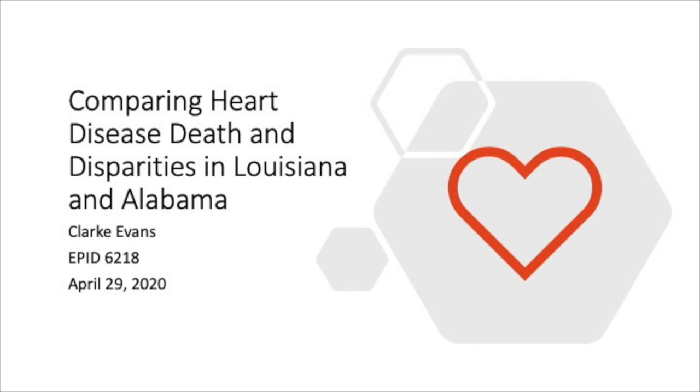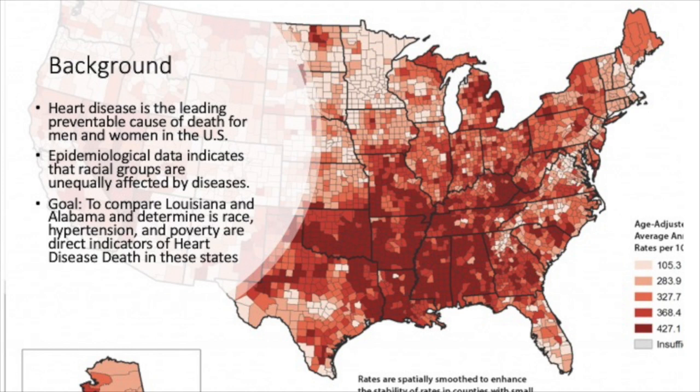A little background information. Heart disease is the leading cause of preventable death in the United States for men and women. In particular, it is the number one cause of death for African American men and women in the United States. Epidemiological data indicates that racial groups are unequally affected by certain diseases. The CDC defines health disparities as preventable differences in the burden of disease, injury, violence, or opportunities to achieve optimal health that are experienced by socially disadvantaged populations. And of course, a population can be considered socially disadvantaged based on race, gender, income, and even more factors.